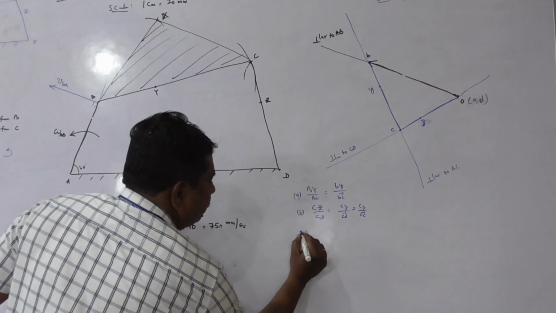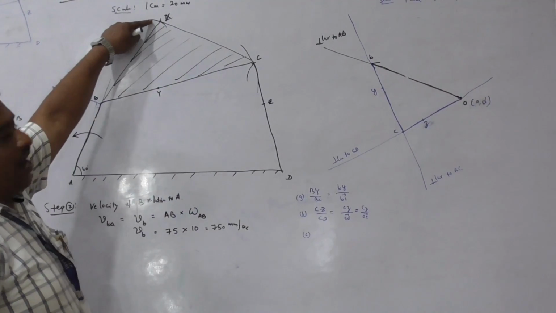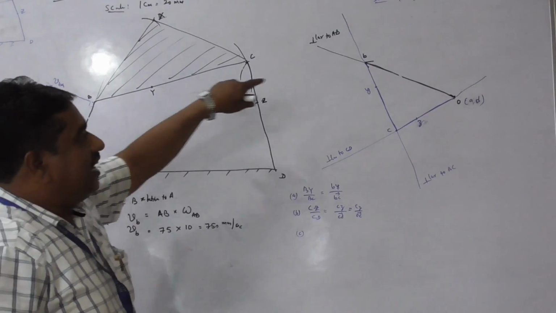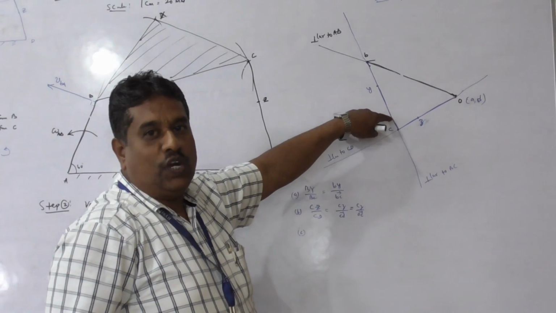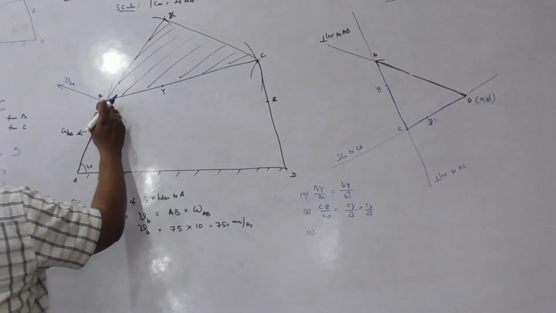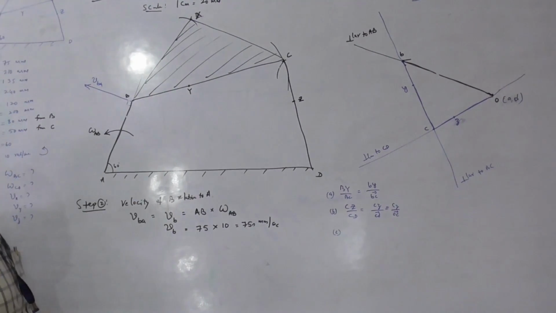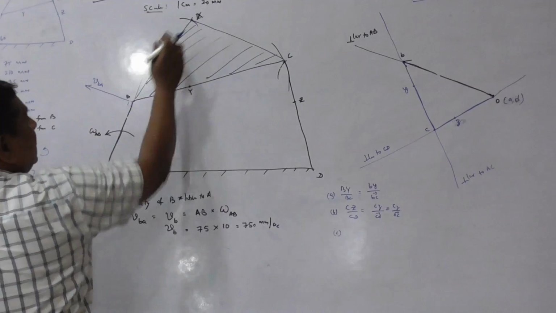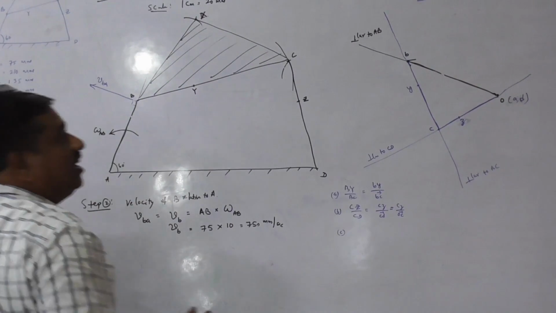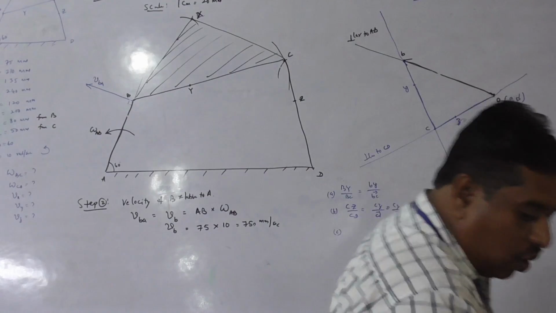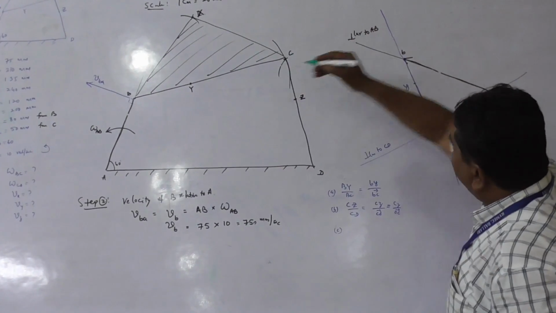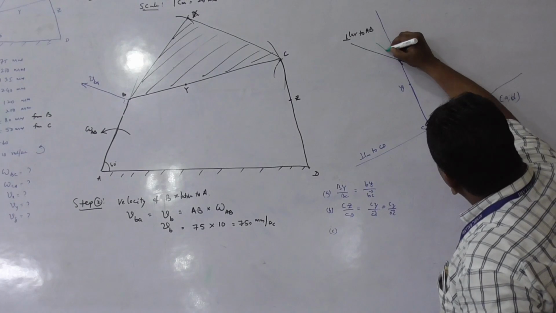Now, X is a point on the extension of link BC. Similarly, in the velocity diagram also, I need to express a small x. For that, I will consider the edge Bx. Velocity of x relative to B is perpendicular as seen at B. In the velocity diagram also, draw a line perpendicular to Bx through this B